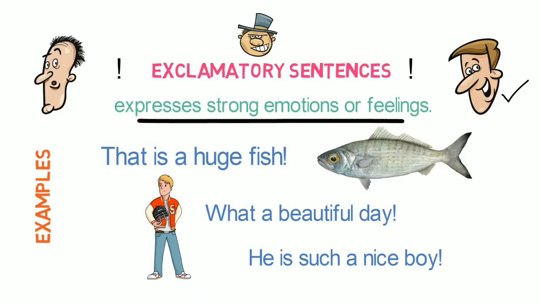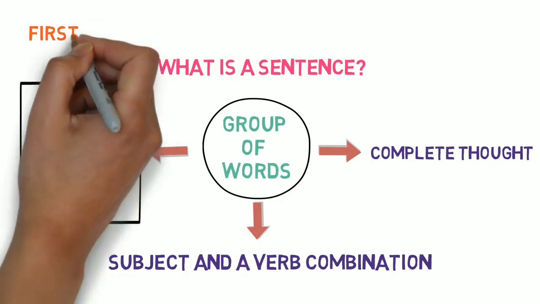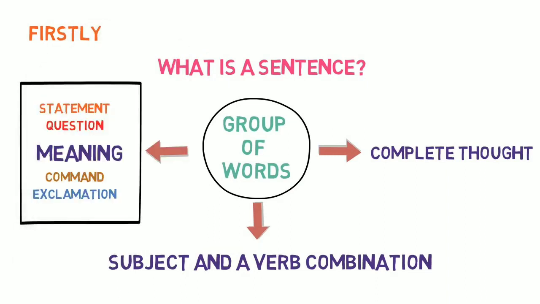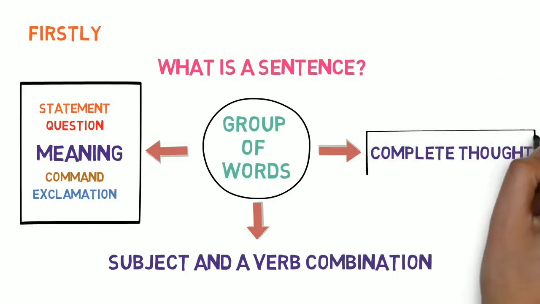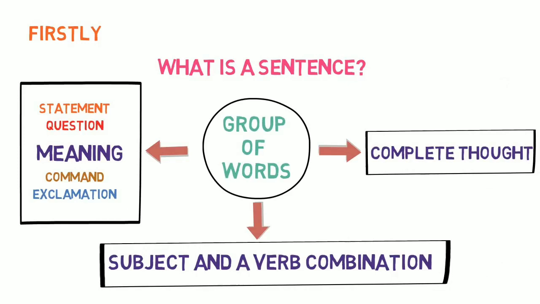Now let's quickly revise what we have learnt in this video. First, we understood what a sentence is. A sentence is a group of words with three important characteristics. Number one, it describes a complete thought. Number two, it must have a subject and verb combination, though sometimes the subject may be understood. Third, and very important, every sentence has a different meaning or thought to convey.